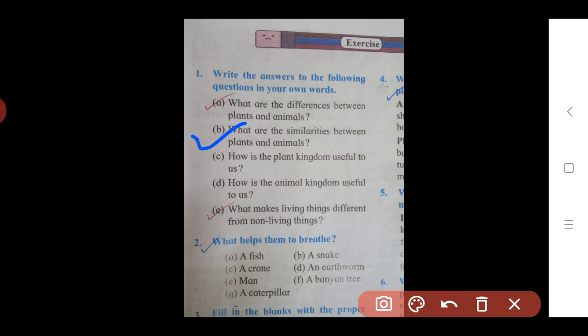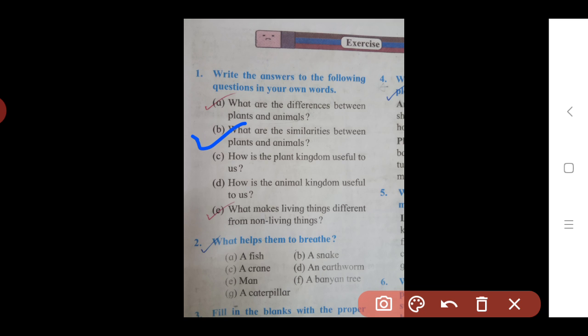Third point in this answer: plants and animals can both do respiration. Both have the ability to reproduce. Then the next similarity is both can grow and have the ability to respond to stimuli. The next similarity is both have a definite lifespan. So these are some similarities between plants and animals.